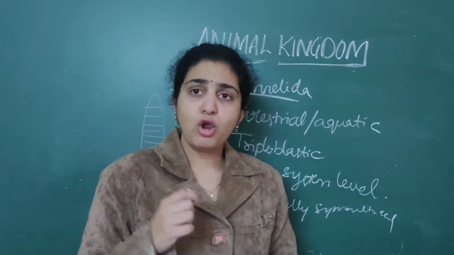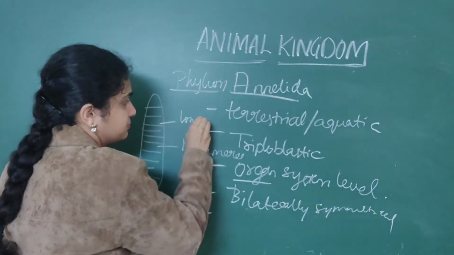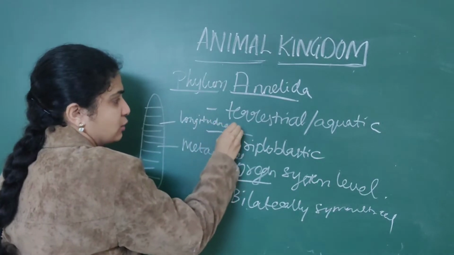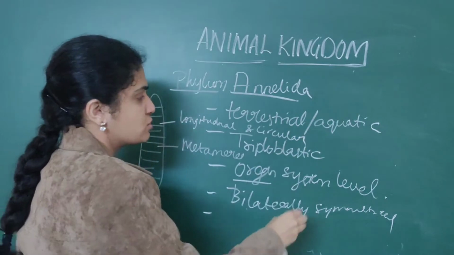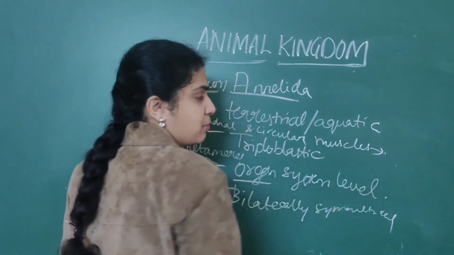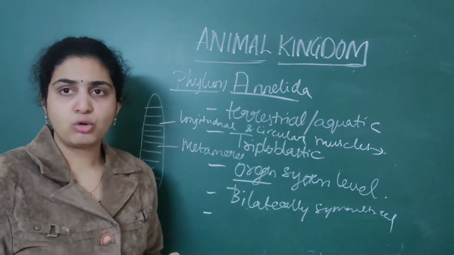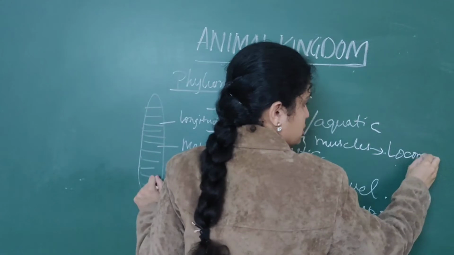Next, longitudinal as well as circular muscles are present. What is the use of these longitudinal and circular muscles? They play an important role in locomotion.